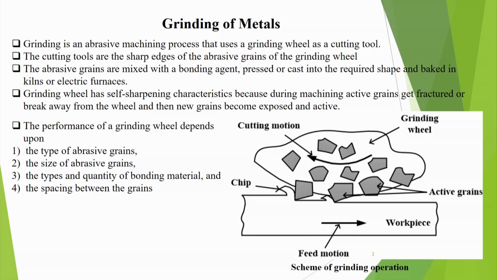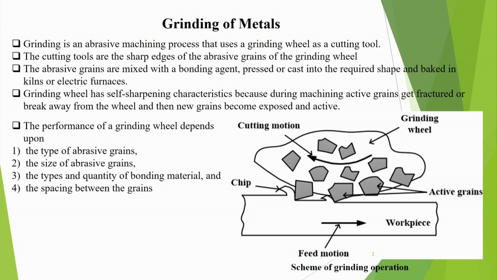the mechanics of the grinding process. Before that, we will discuss some concepts about grinding of metals. Grinding is an abrasive machining process that uses a grinding wheel as a cutting tool. It is called an abrasive machining process because material is removed by abrasion. They actually abrade the surface. These small cutting tools are basically abrasive grains.